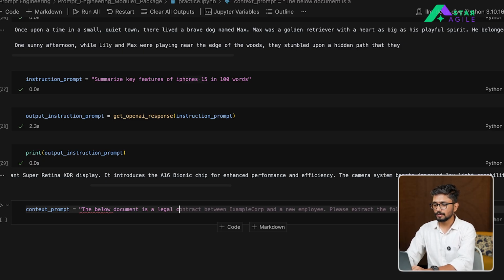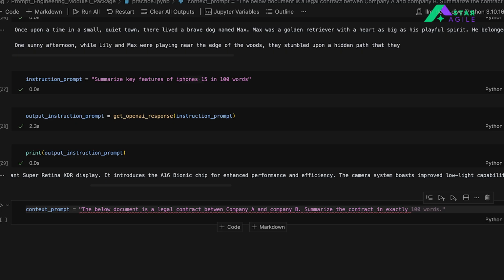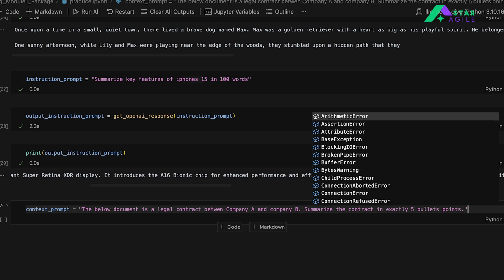is a legal contract between company A and company B, right? Summarize the contract in exactly 5 bullet points. Right? So in this type of prompt, you are setting the context at the beginning, saying that the document that you are supposed to see next, right?